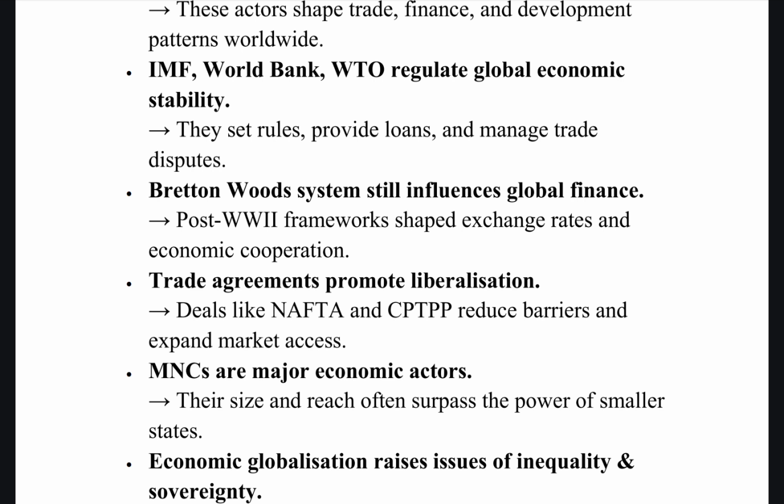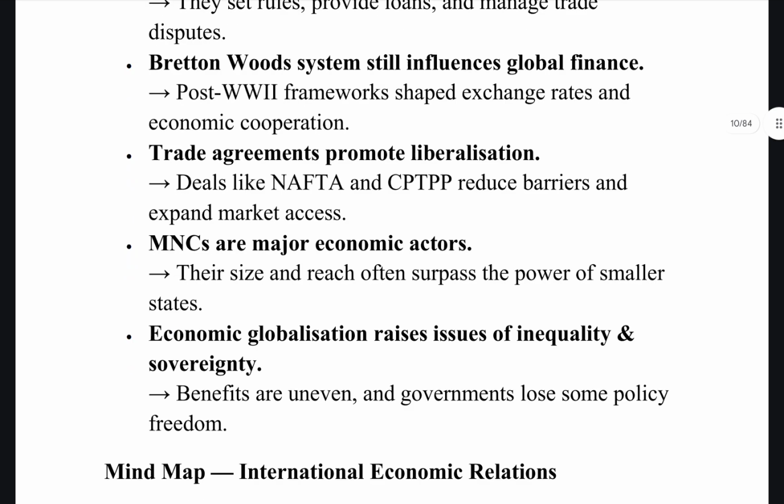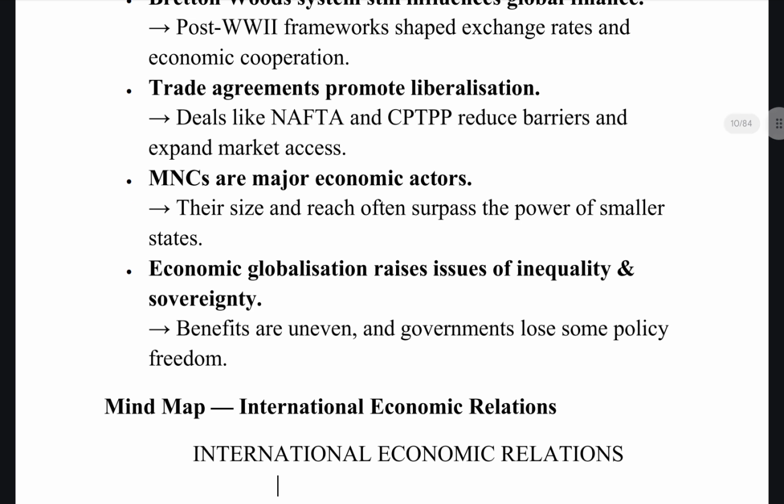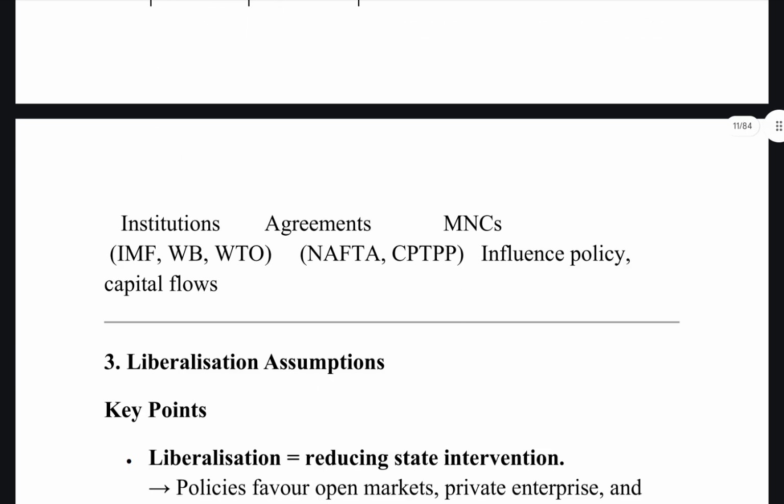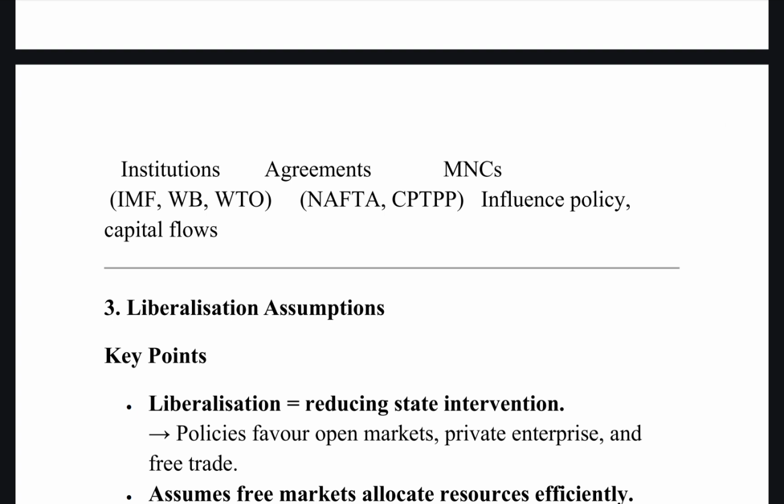Bretton Woods was a consequence of World War II, and even now it is what shapes international cooperation in major realms. Trade agreements promote liberalization, like NAFTA, CPTPP. They reduce barriers and expand market access. Then MNCs have become the major economic actors. Then economic globalization, which has raised the issues of inequality and sovereignty, because the benefits are often uneven and governments lose some policy freedom. Then we are moving on to liberalization.